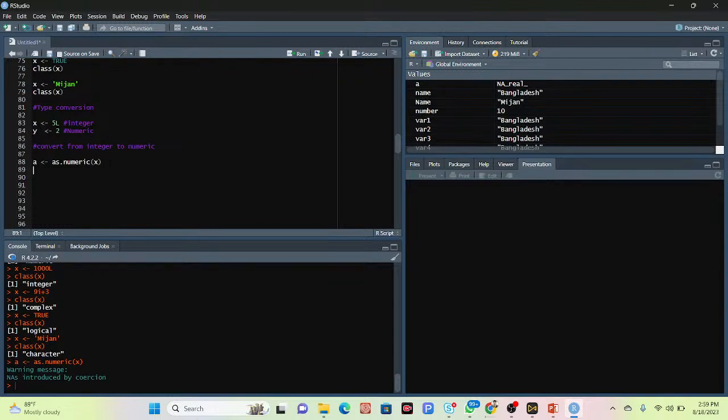Okay, in this time I can simply check the class. So use here class of a. Now I can see we get numeric. Now this a is converted into numeric because I use the as.numeric function and store it in the a variable. So this is a type conversion we can easily do, using as.numeric.